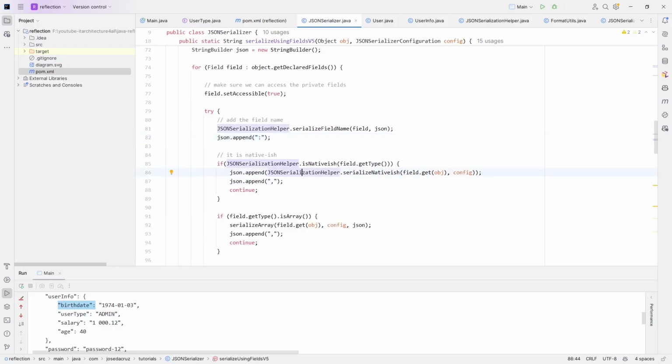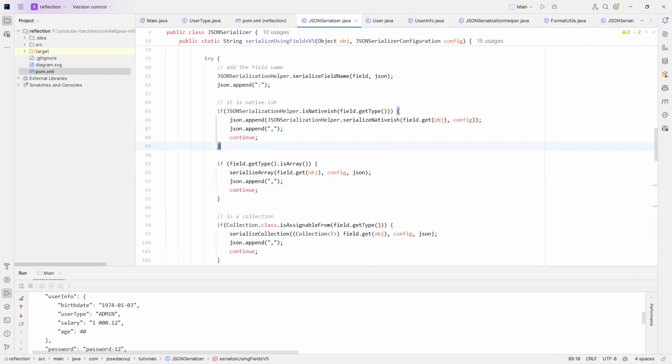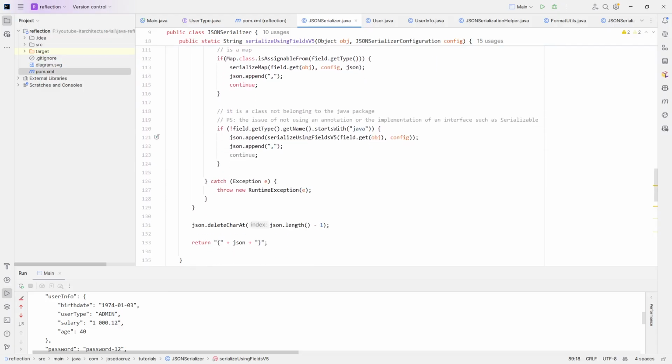But let's return here. So this prints the name, birth date, and this serializes the field, and we'll just print this string, and we add this symbol here, and the same applies for all of them. It goes through all the attributes here until it ends the cycle, and at the end we just remove this one when it's the last field. That's why we don't see it here. And we compose the object like this. It will build the JSON.